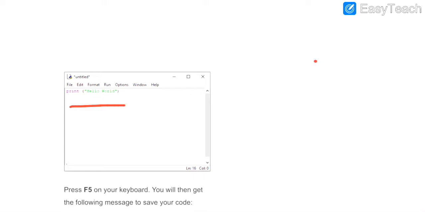Print is a function available in the standard library of Python to display some information on the standard output device, which is the monitor. When you have completed writing your instruction, you can click on the run option available on the menu bar and there will be an option run module. Otherwise, you just press the F5 function key on your keyboard, and when you click on that, what will happen?